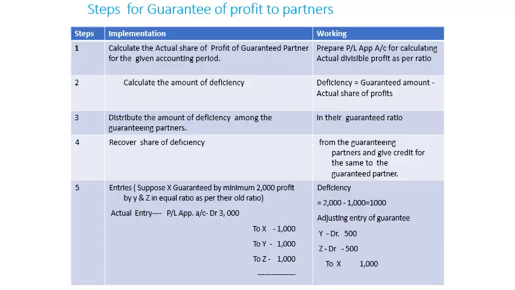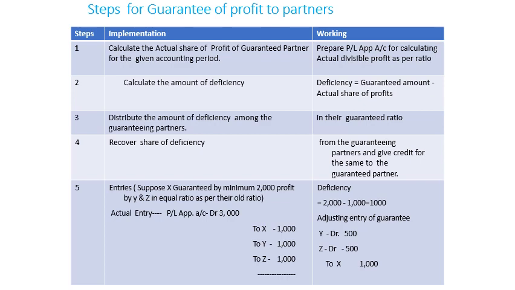Now comes the next one, the steps of the guarantee of profits to the partners. First of all, you may see the working. Working number one: prepare the profit and loss appropriation account and divide the divisible profit in the profit sharing ratio among all the partners, to see whether the guaranteed person is getting the guaranteed amount or not. The second step: the deficiency will be calculated. The deficiency is the guaranteed amount minus the actual share calculated in step number one.